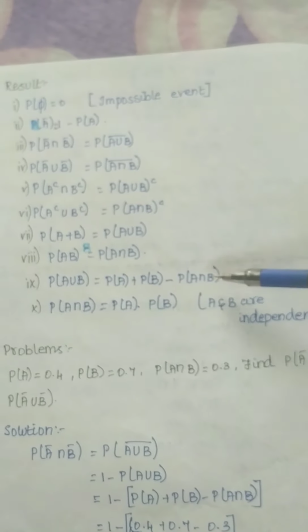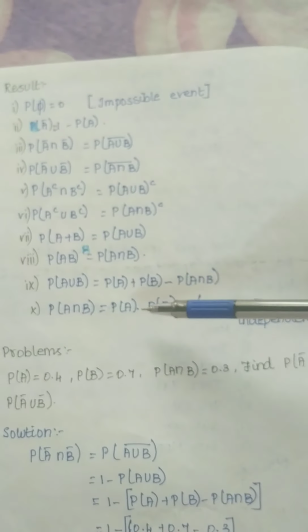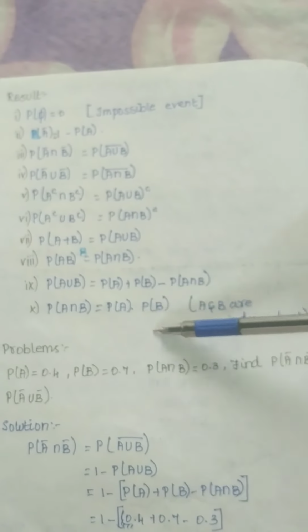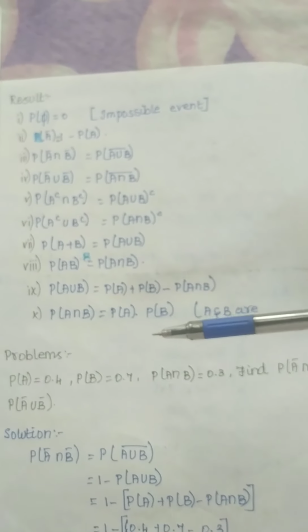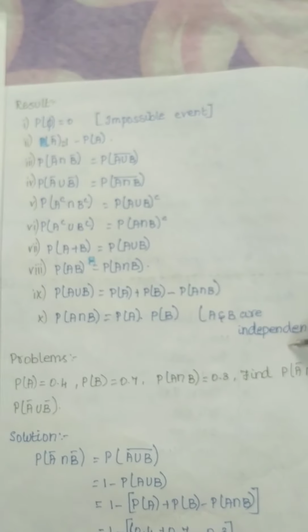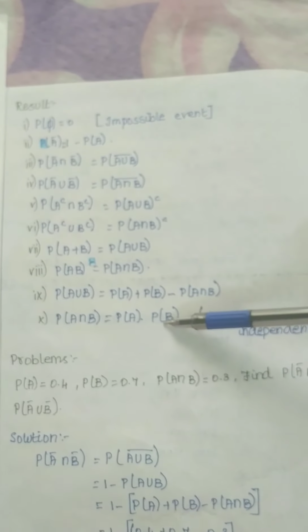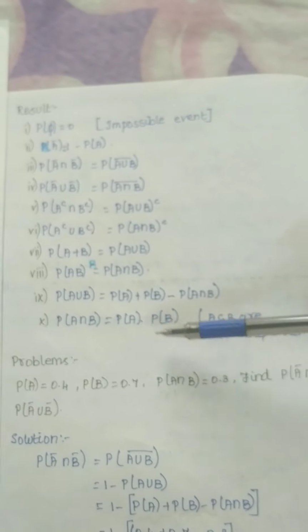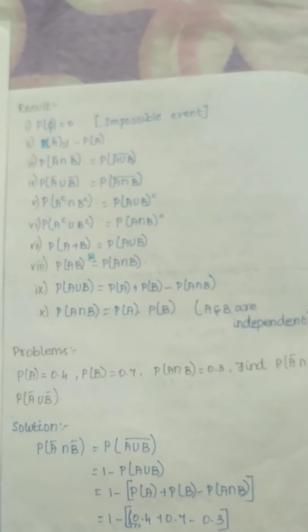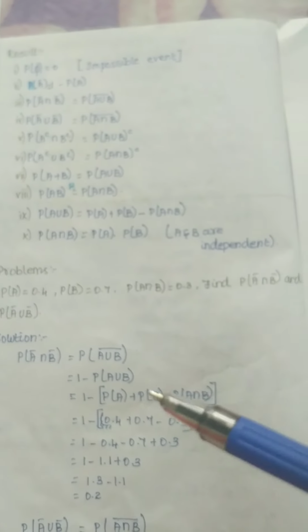Next one, probability of A intersection B is nothing but probability of A into probability of B. When you have to use this formula means, if A and B are independent, you have to use the last formula. That is, probability of A intersection B can also be written as probability of A into probability of B. Based on these results, now you are going to solve a few problems.